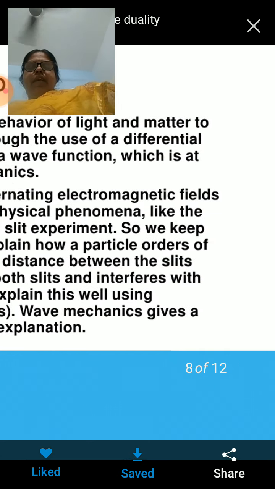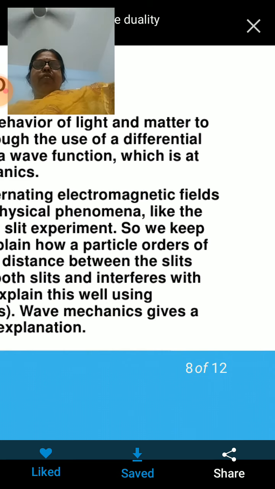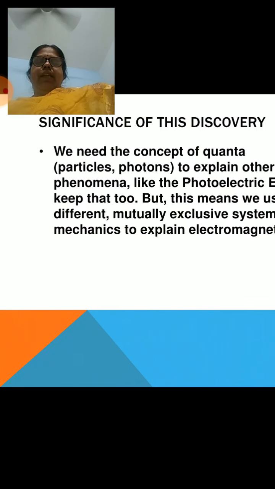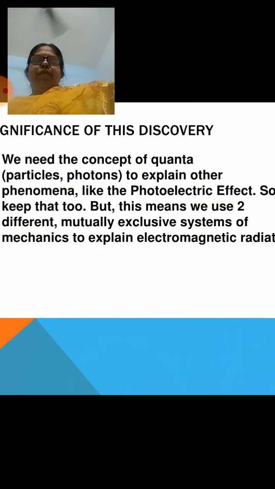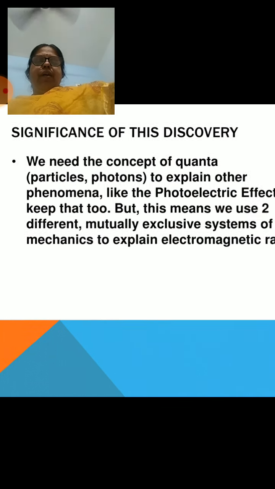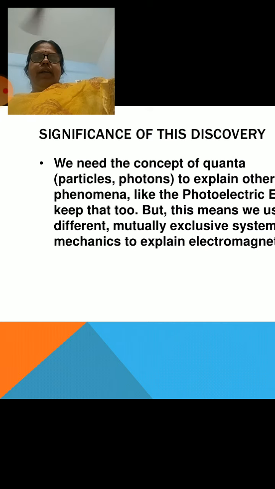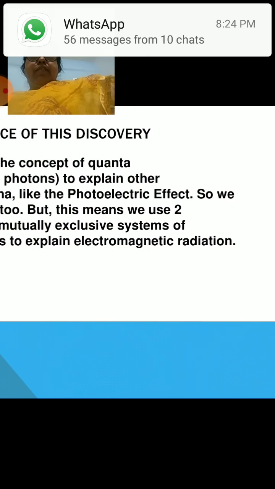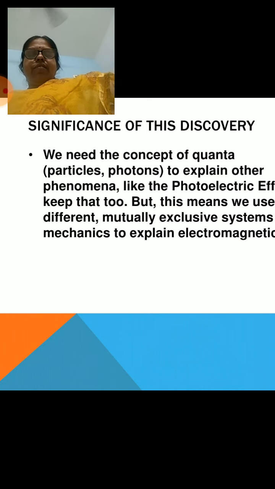But wave mechanics has been developed using this concept of wave-particle duality. We need the concept of quanta, that is particles, photons, to explain the photoelectric effect. So we keep that too, and because of this, we use two mutually exclusive systems of mechanics to explain electromagnetic radiation.